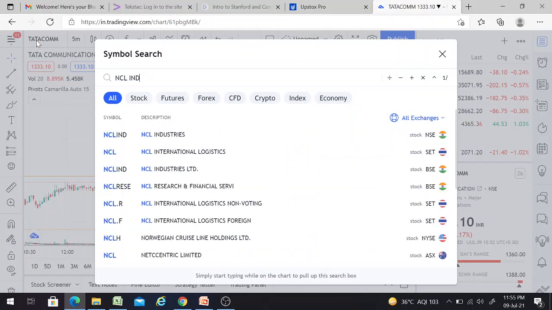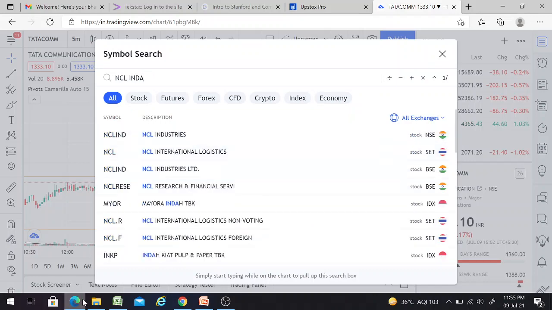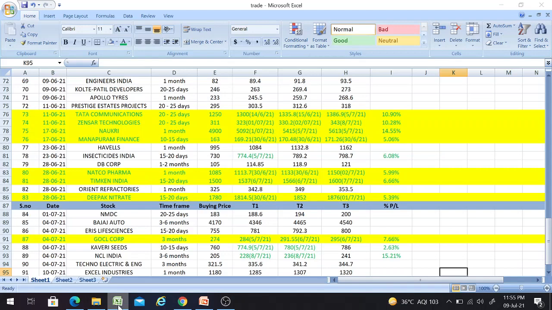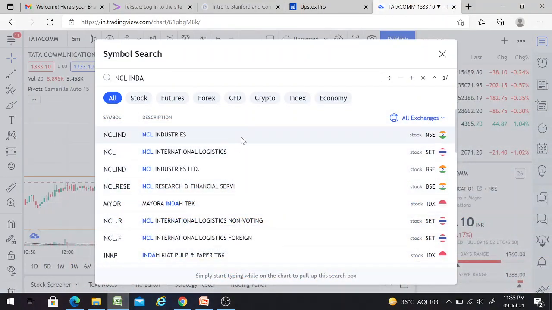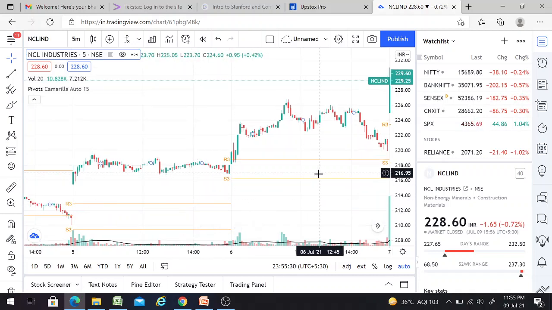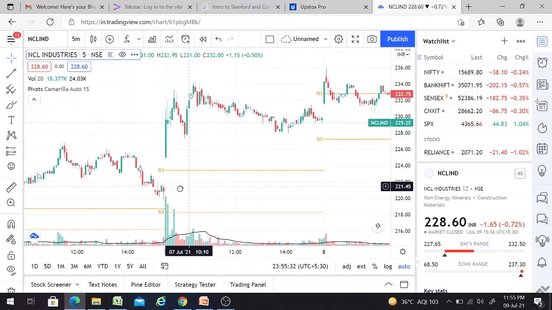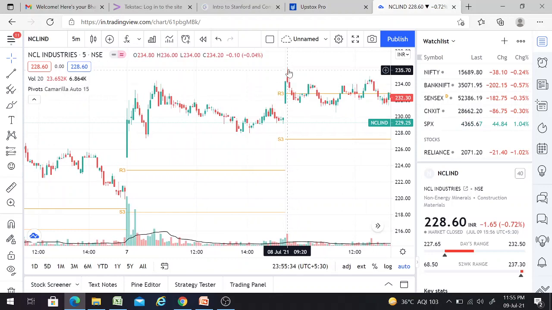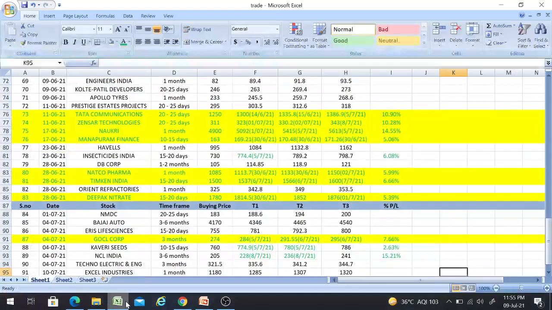NCL India, right? So direct typing NCL India, sorry, NCL Industries, not India. As I told, it achieved on 8th of this month, so it would be here around. So you can see here on 8th of this month it went till 236, it achieved exactly, it went till 236, my second target.